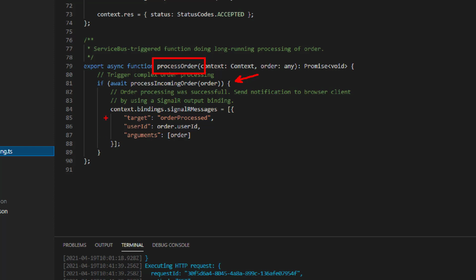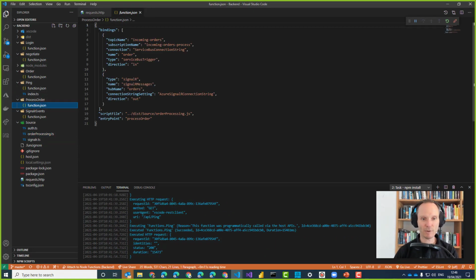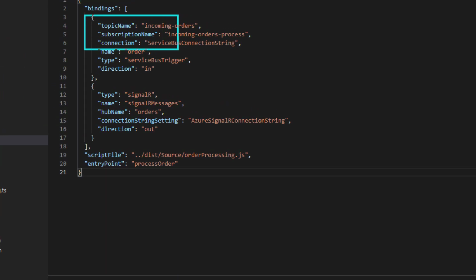And now again comes the interesting part, because here we have another binding. If we take a look at the process order here, you see this references the process order function here, it is triggered by a service bus. So the processing of the order is triggered by a persistent messaging in service bus. But the output in this case is now writing to SignalR.